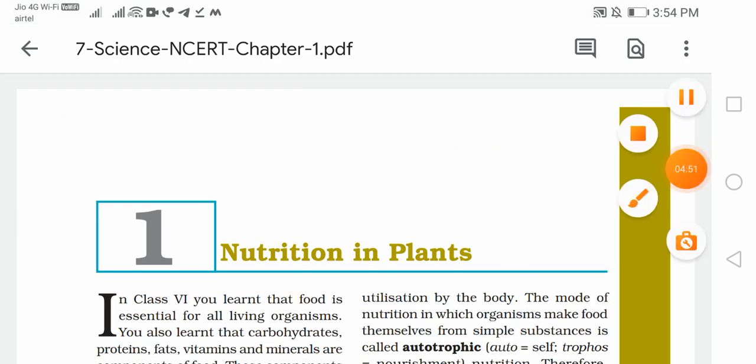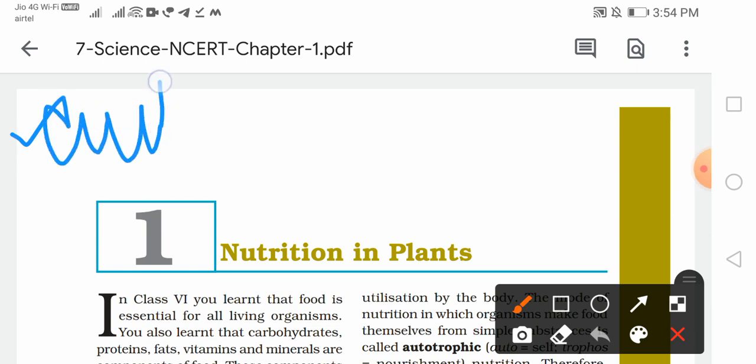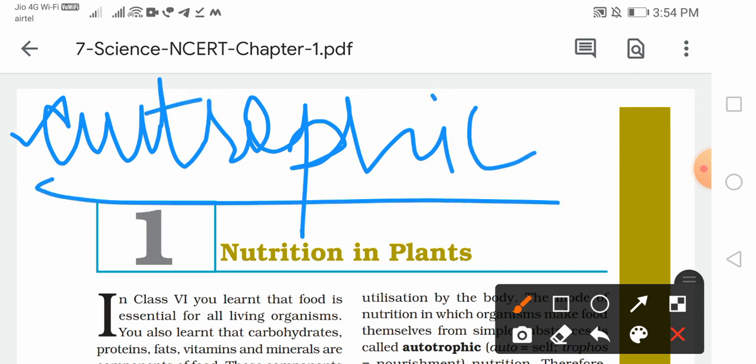So we call it autotrophic mode of nutrition. मतलब उनको autotrophs बोलते हैं, and the mode of nutrition they follow is autotrophic. The living organisms which prepare the food themselves using the raw materials available in the surroundings are called autotrophs, and the mode that they follow is autotrophic. ठीक है, let's move forward.